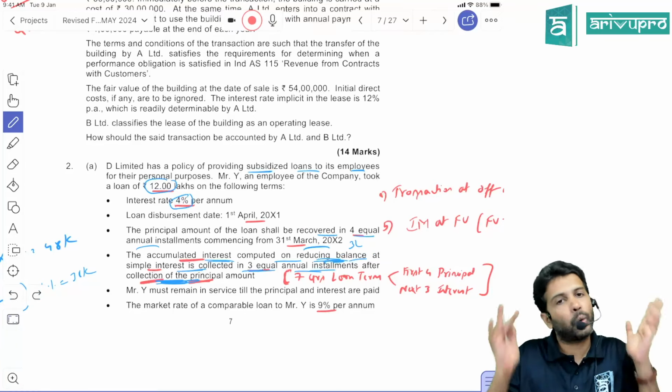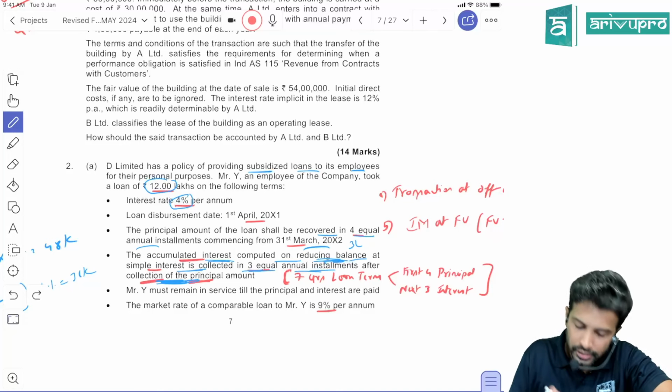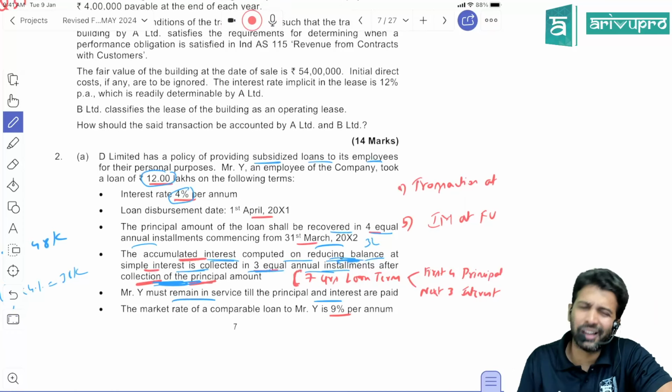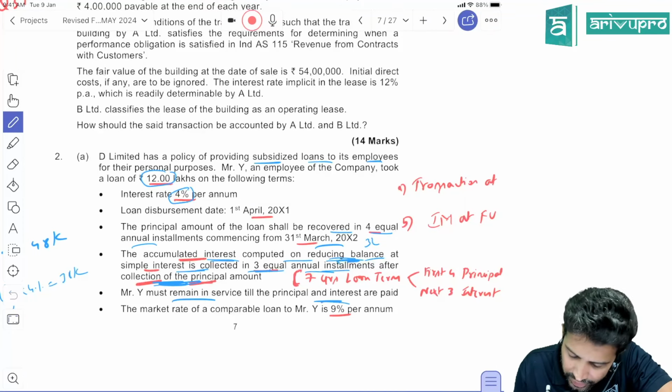Not me telling, it is the question's requirement or specification. This is the only highlight of this particular question. Okay, sir. Why must remain in service till principal interest is paid? Common sense. Yes. Market rate of interest is 9%.